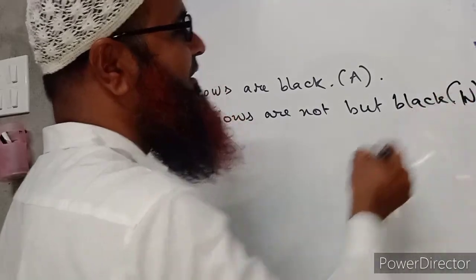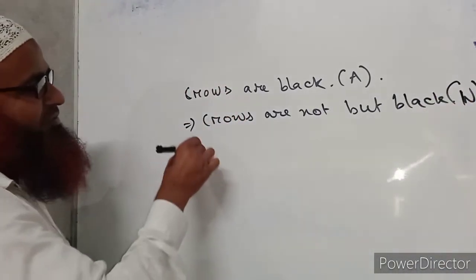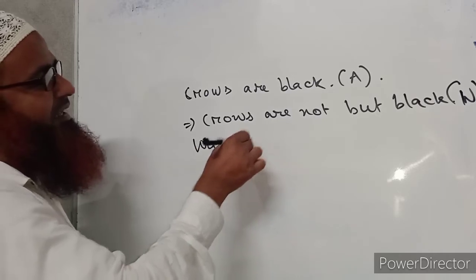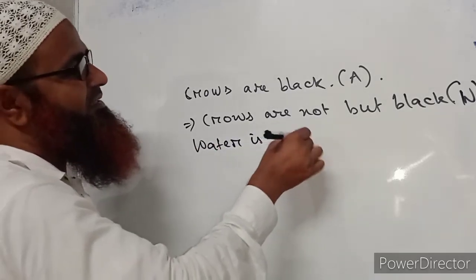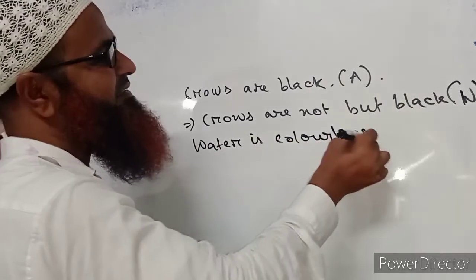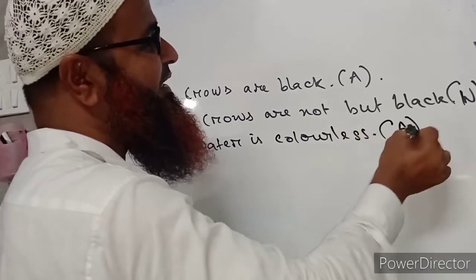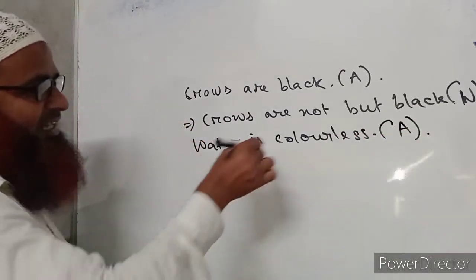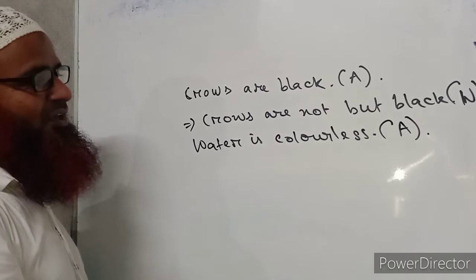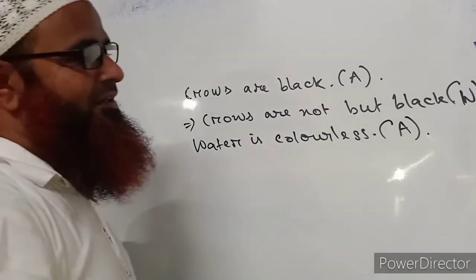Negative. Another sentence: water is colorless. The sentence itself expresses its meaning in negative form, but its structure is not negative.